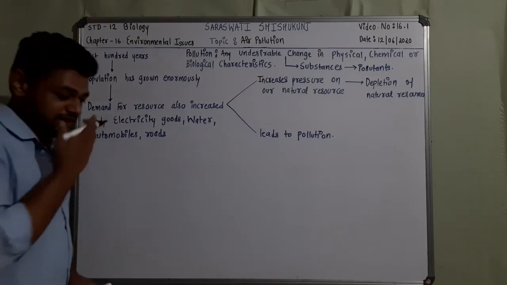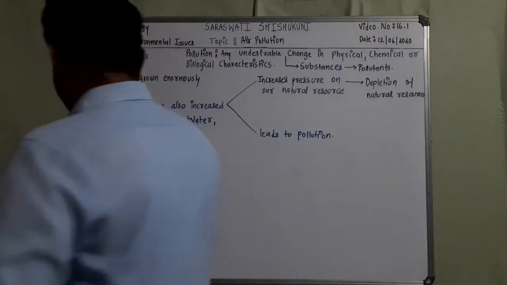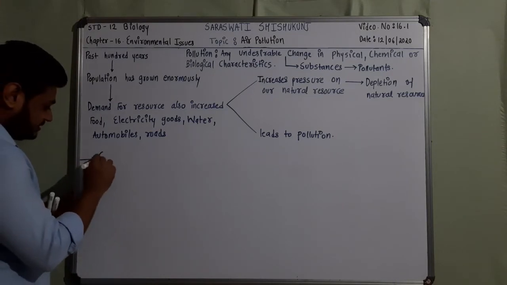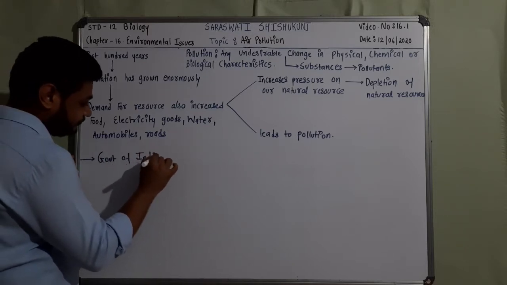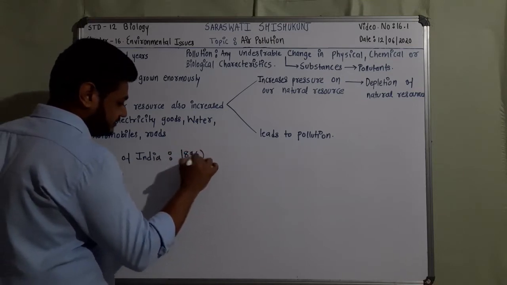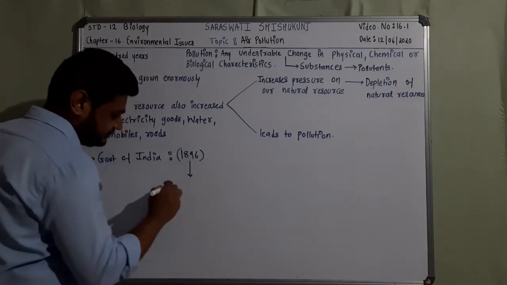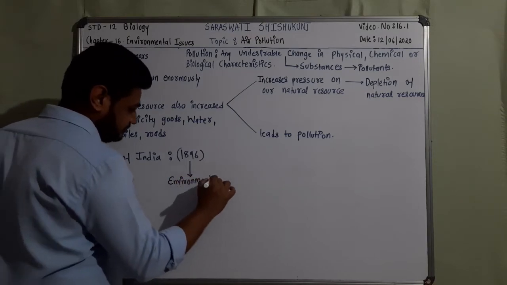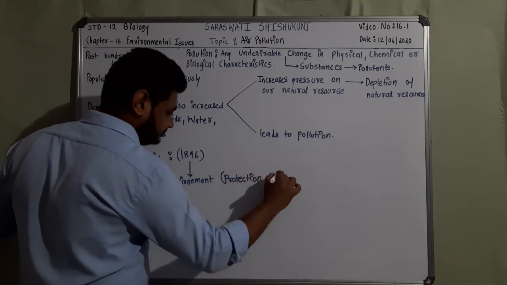Now what are the steps taken by the Indian government? The Government of India passed a law in 1986, referred to as the Environment Protection Act.